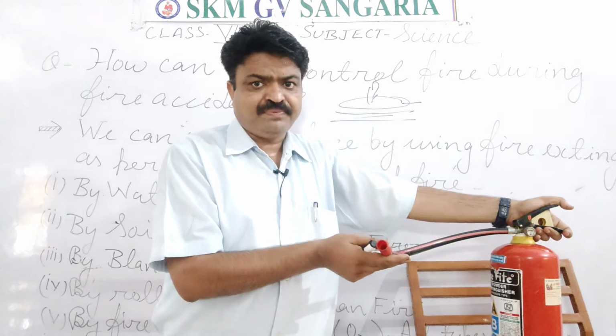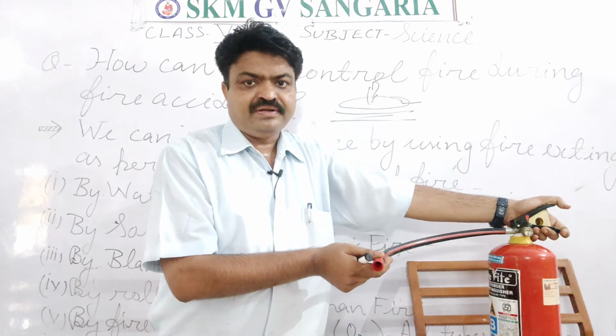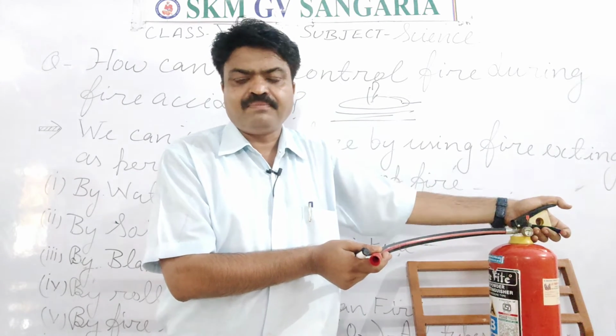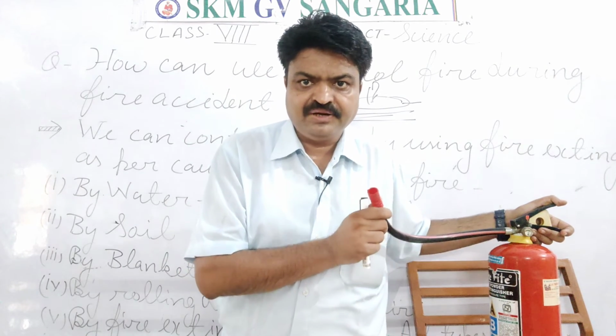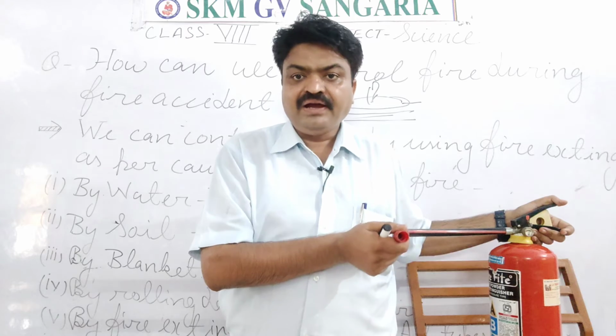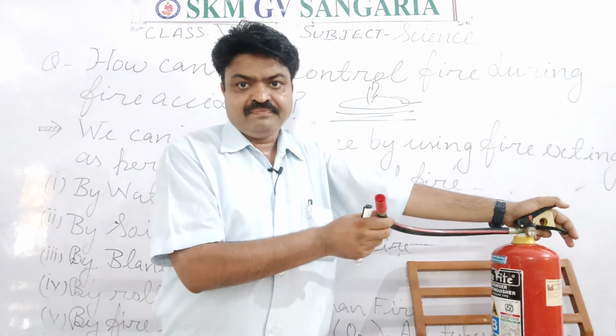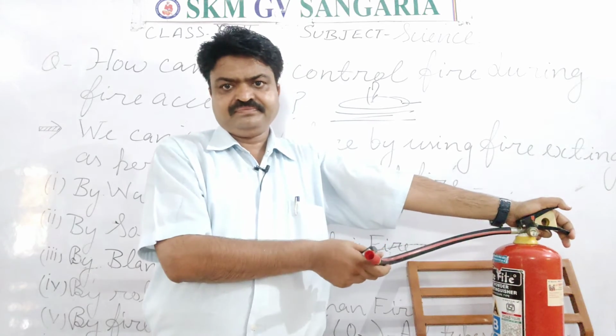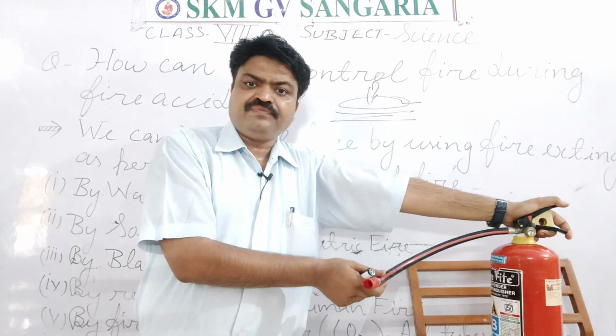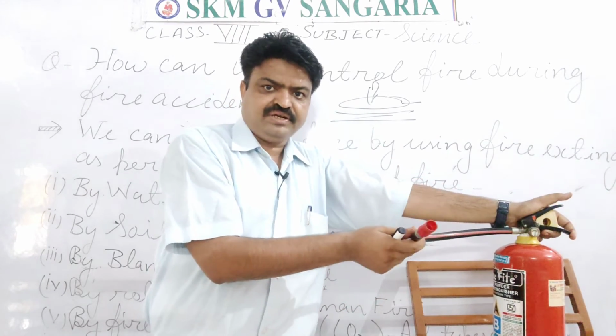Now, from this pipe, what is removed? It is carbon dioxide, student. With the help of that carbon dioxide, we can put out the fire. Now, how can we put out the fire with the help of carbon dioxide?